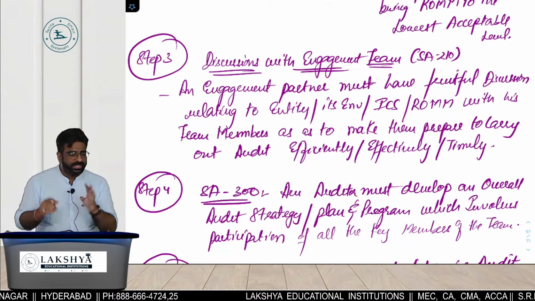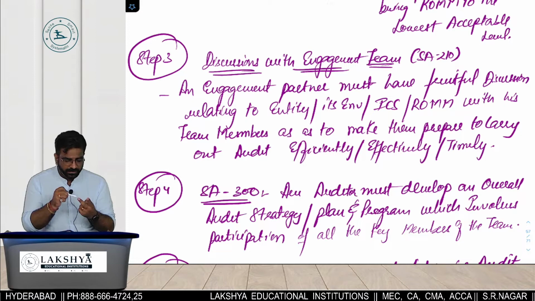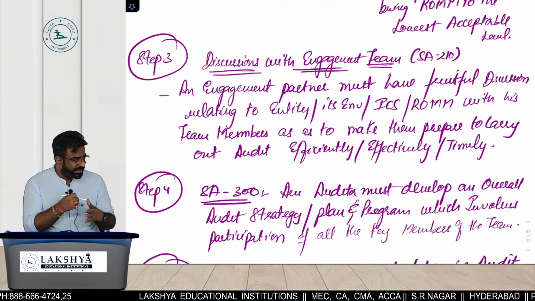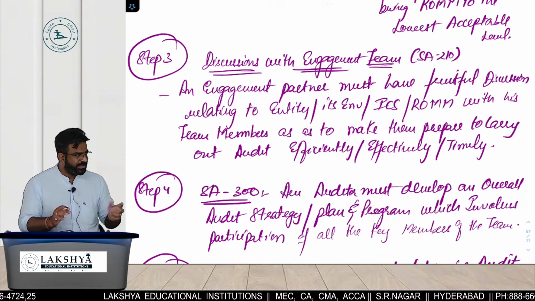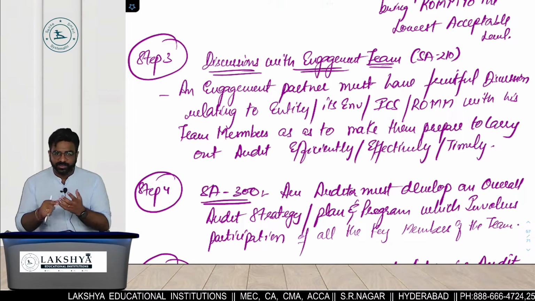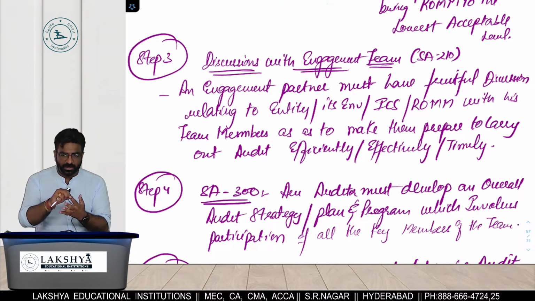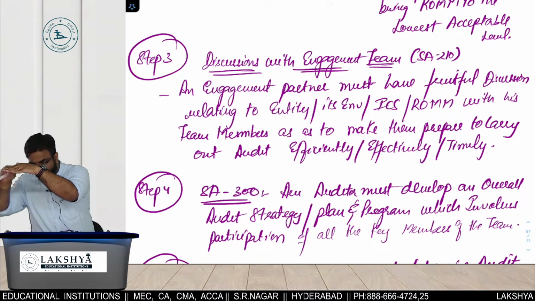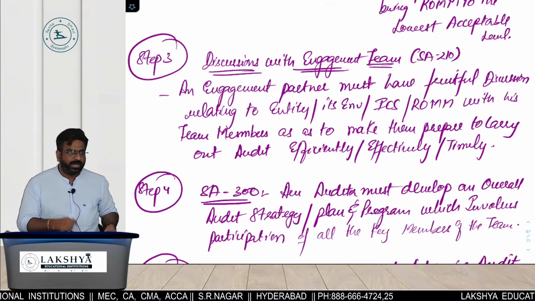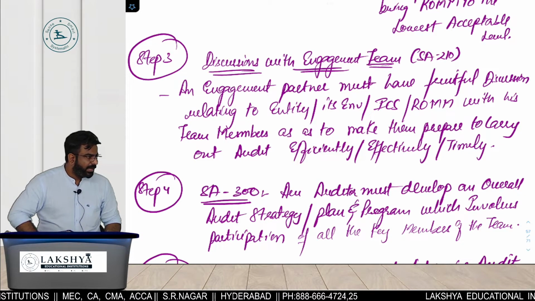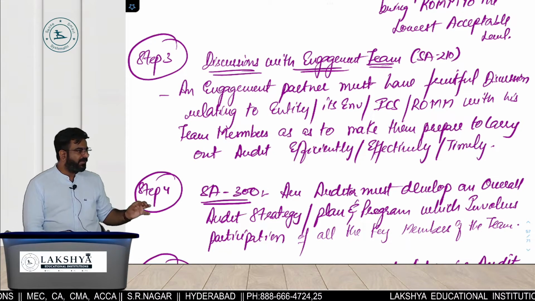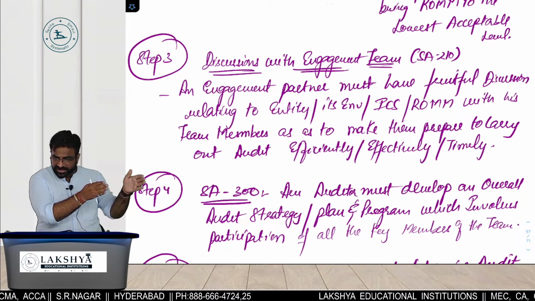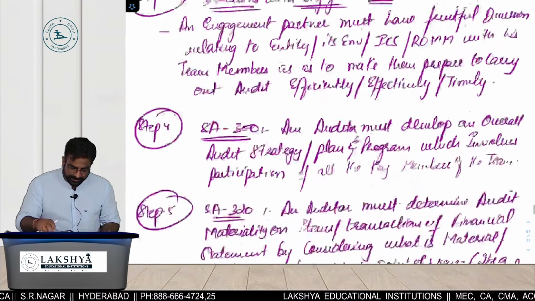Tell me the 3 steps now. Initial consideration. Initial में 6 points क्या थे? 811, 220, 210, engagement team, in-depthness declaration, internal can't be the external. 6 point. Then I did what? 315. I understood bank, its environment, its internal control, accounting, to assess the ROMM and to further decide my FAP, to bring the ROMM to the lowest acceptable. Now I did what? I did the discussions with my which team? It means up to point number 3, we are 100% clarified that the bank audit has not yet started. Execute होना नहीं sure. This is all known as planning phase. Which phase? Planning phase.